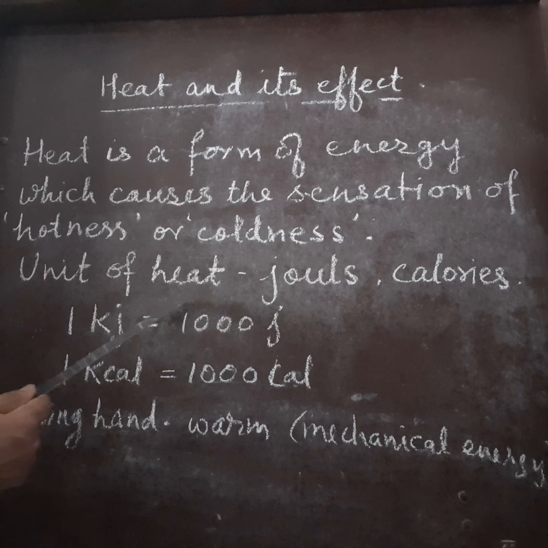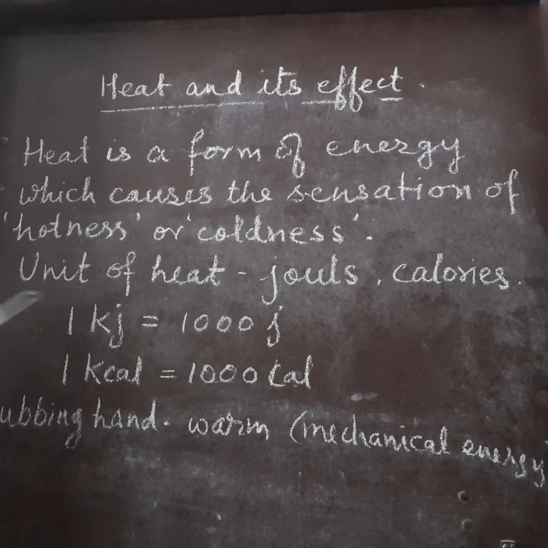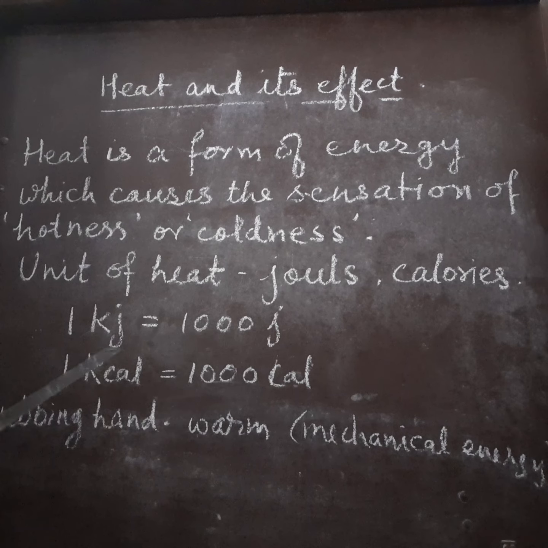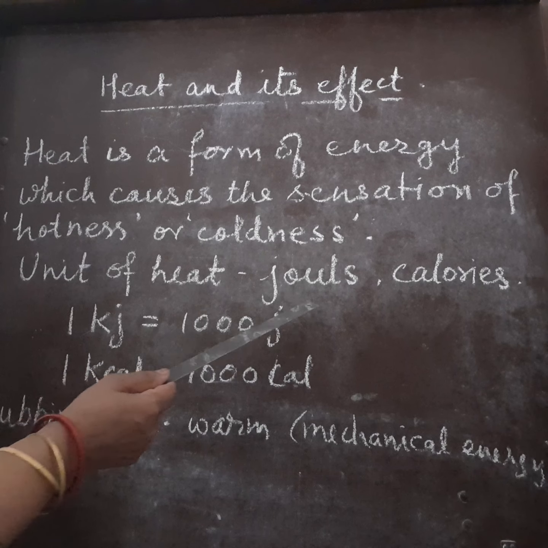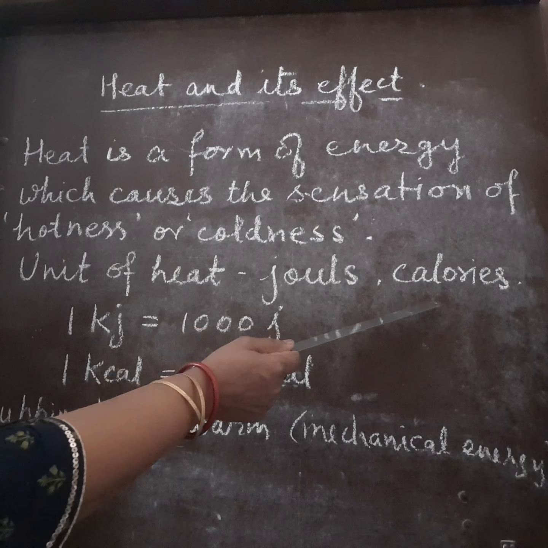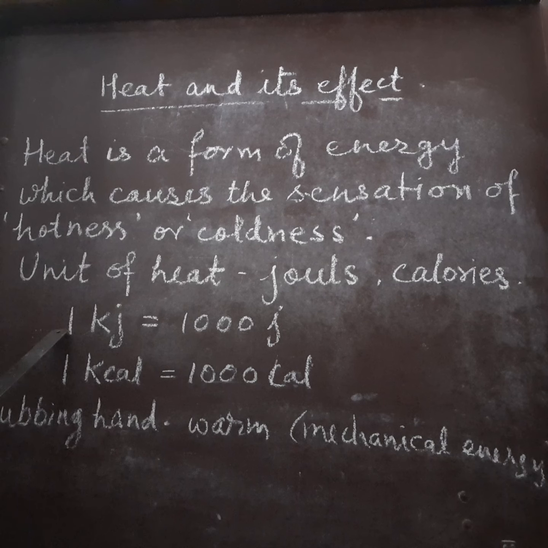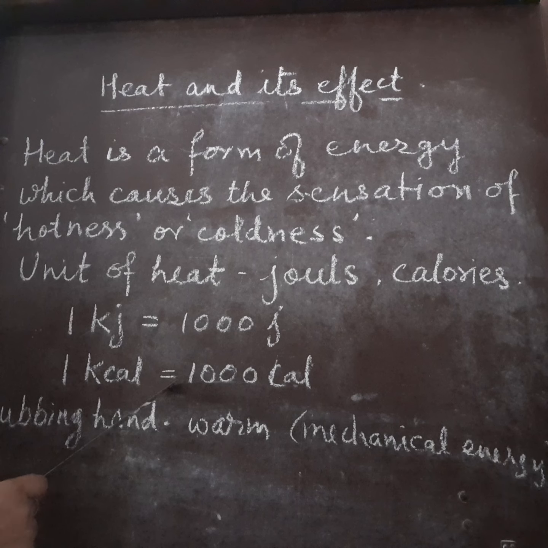Now, unit for heat. As you know that unit for length is meter, unit for weight is kilogram. Similarly, unit for time is second. So there is also unit for heat. So unit of heat is actually joules and calories. Heat is measured in joules and in calories. So 1 kilojoule is equal to 1000 joule. Similarly, 1 kilocalorie is equal to 1000 calories.